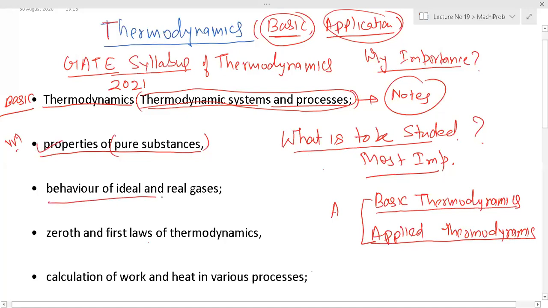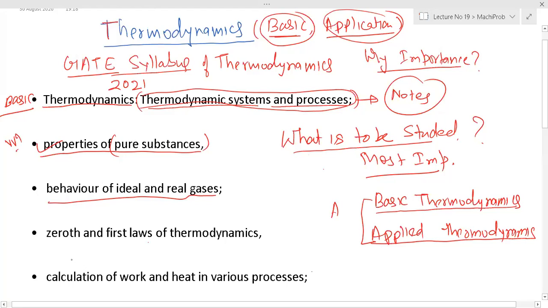Then behavior of ideal and real gases is very important. It is very common. You have to understand first the ideal gas, then the real gas, and what the van der Waals equation is. You have gas laws, you have to understand. You have critical temperature and critical pressure, you have to understand.